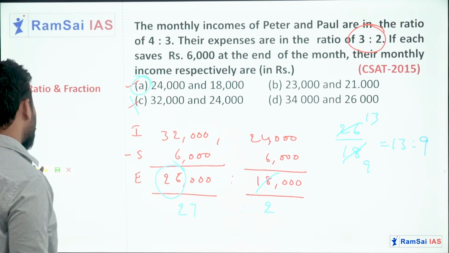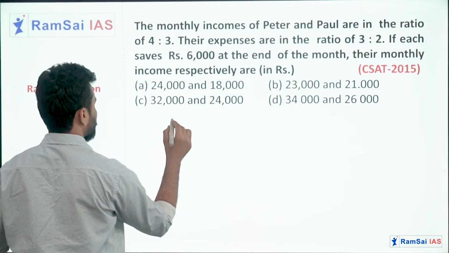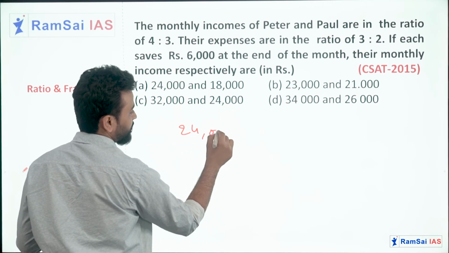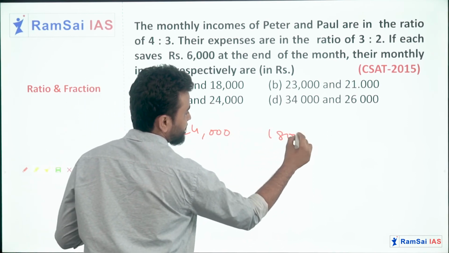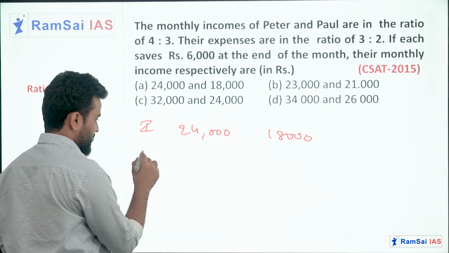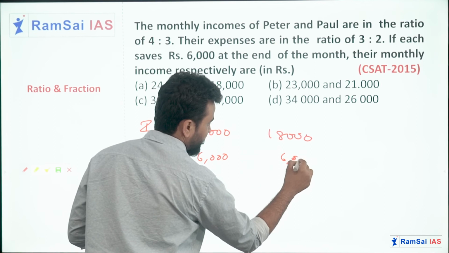Let me cross check in the same way. Initially, it is 24,000 and 18,000, these are the incomes, and savings are 6,000 and 6,000 respectively.